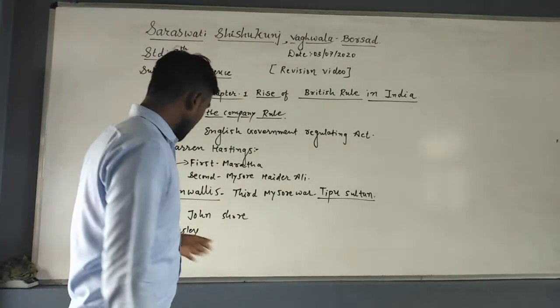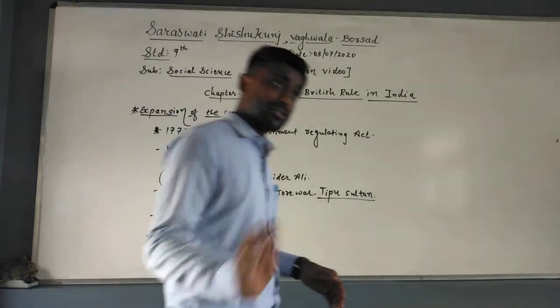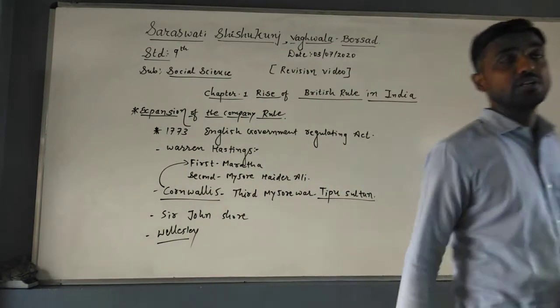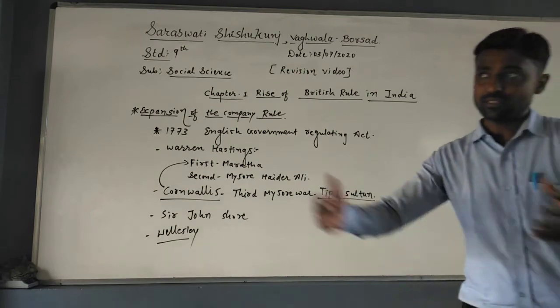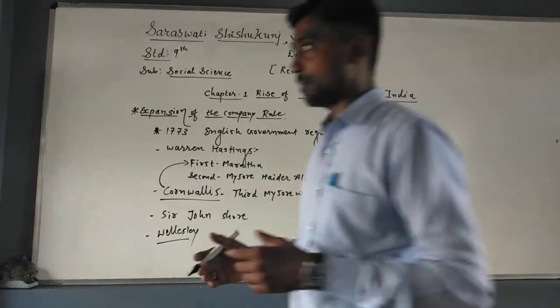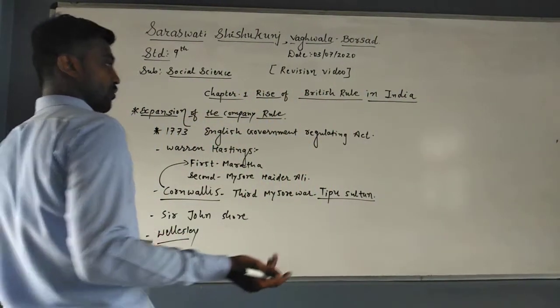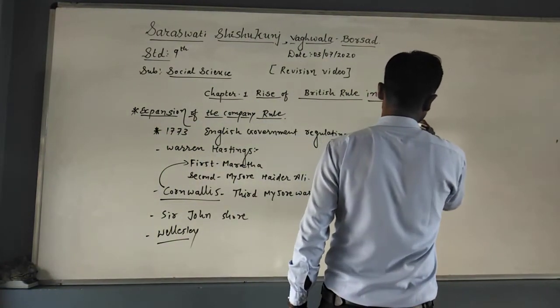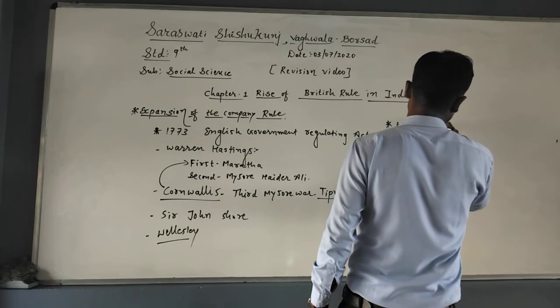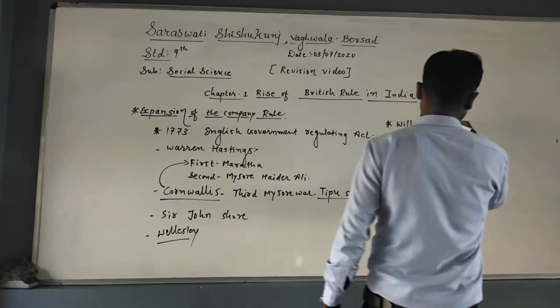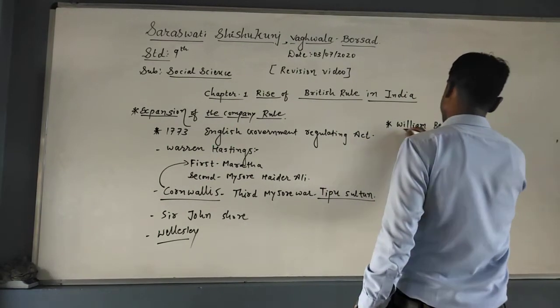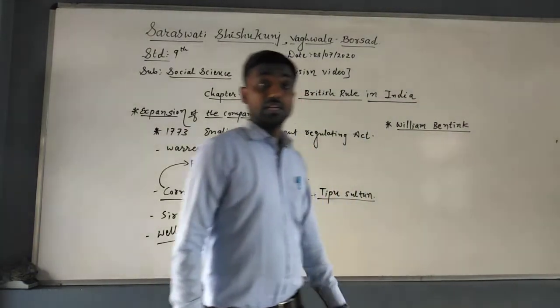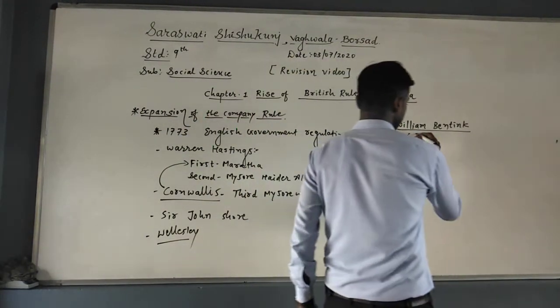After Wellesley, Hastings once more came as governor general, and he increased the power with the Gorkhas and other people. And after that came one of the best, or you can say liberal, governors general, William Bentinck. He is known as a liberal governor general.